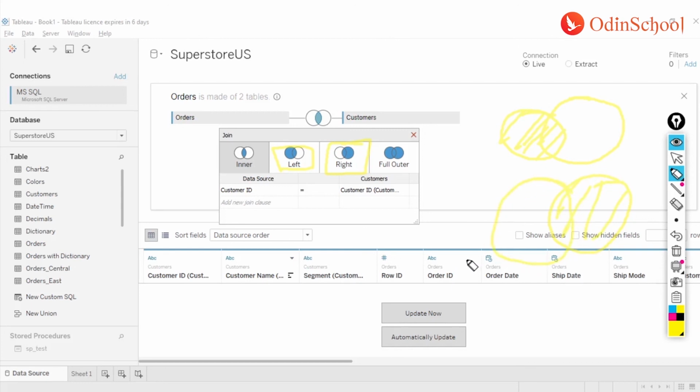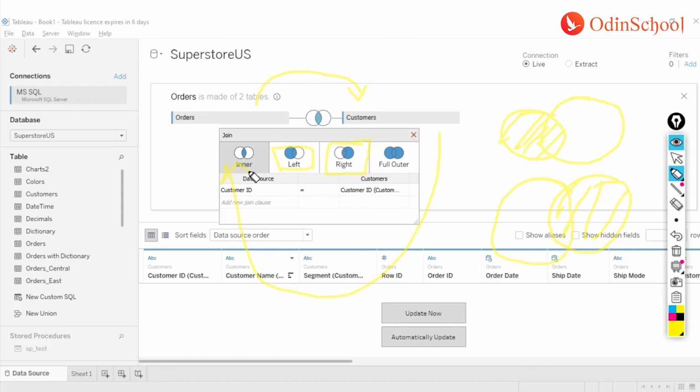Now there are instances where, if you have two tables, you can just swap your left and right. Like I can change the position of orders to customers and customers to orders, and it works absolutely fine. Instead of changing the join type, I can just change the position of tables.